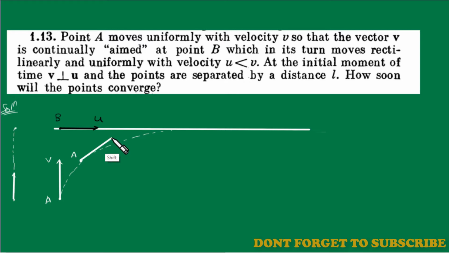So if particle A is moving in this direction, then point B must be here. At any point of time point B must be here, and it is obviously moving with its velocity u. I think you can now imagine how, at any instant of time, the velocity of point A must be directed toward B, right?